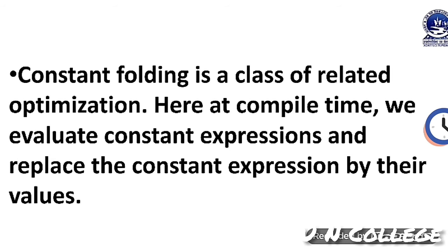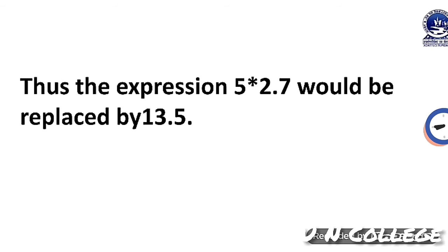Now we will discuss constant folding. Actually in the previous class also I have discussed a little bit about constant folding. Constant folding is a class of related optimizations. Here at compile time we evaluate constant expressions and replace them by their values. For example, let the expression be 5 into 2.7.